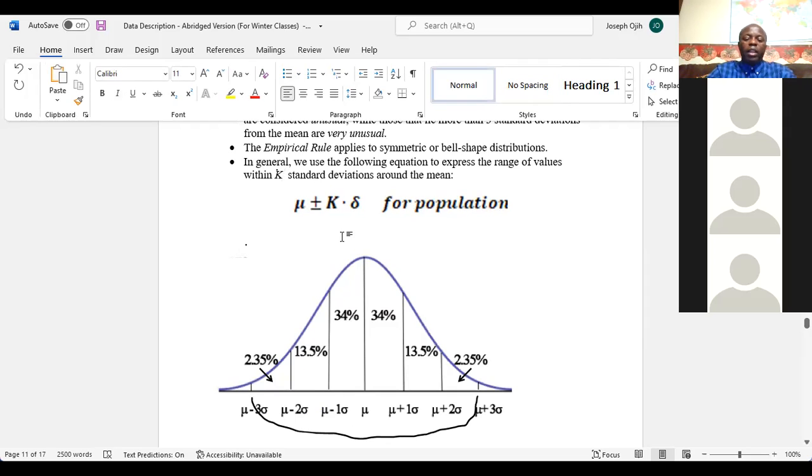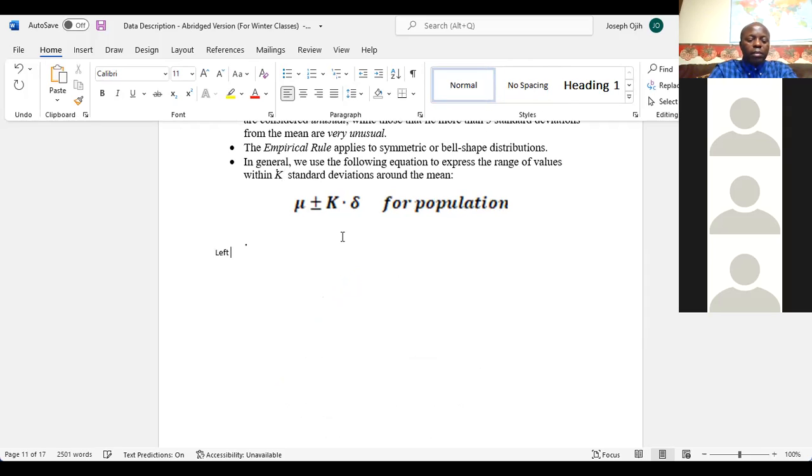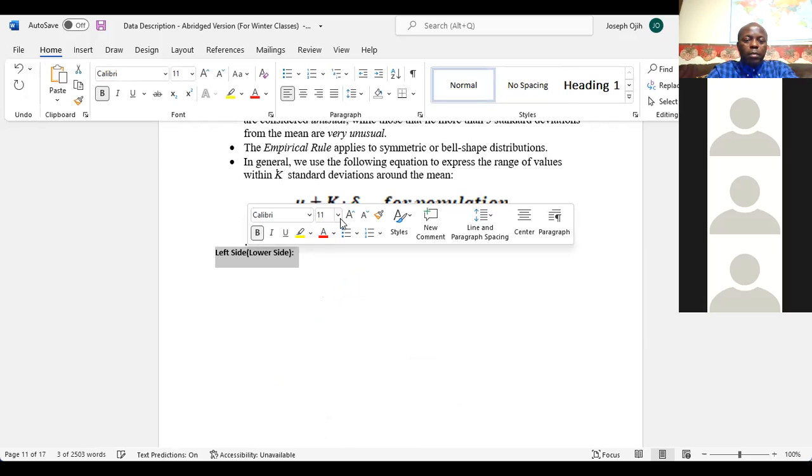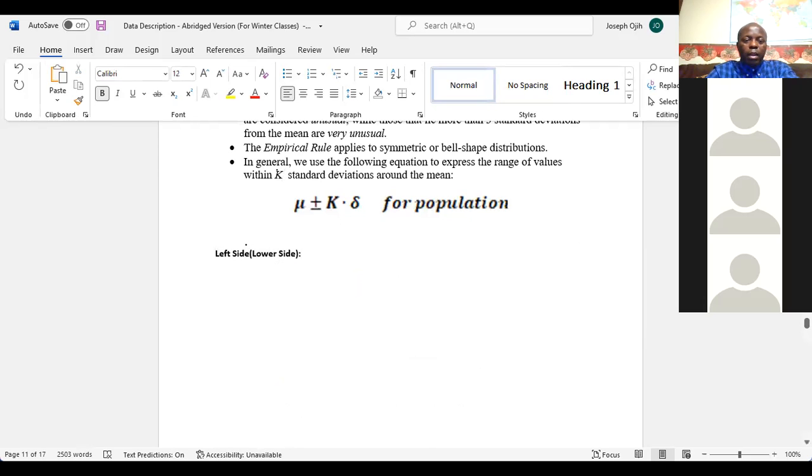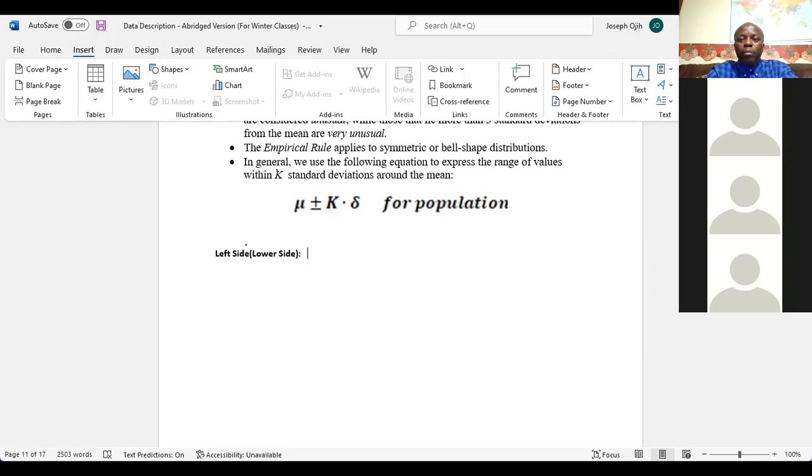This means that on the left side of the mean, or what you can call the lower side, we are going to use mean minus k times standard deviation, which is right here.